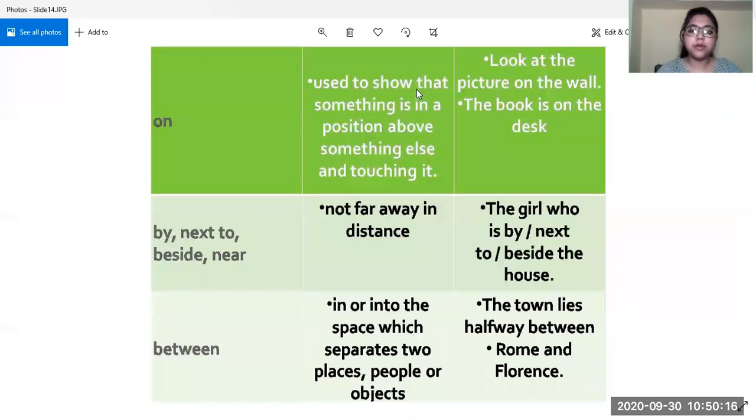When something is kept on a surface, on the surface of something, then we use on, when we are using on as the preposition of place.